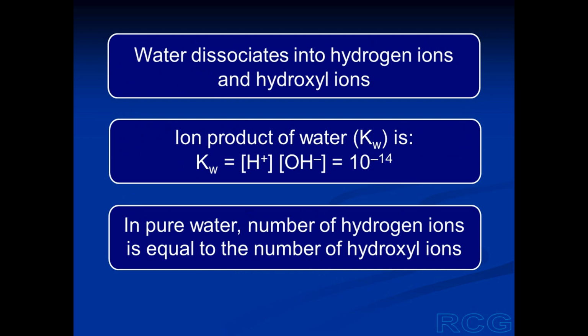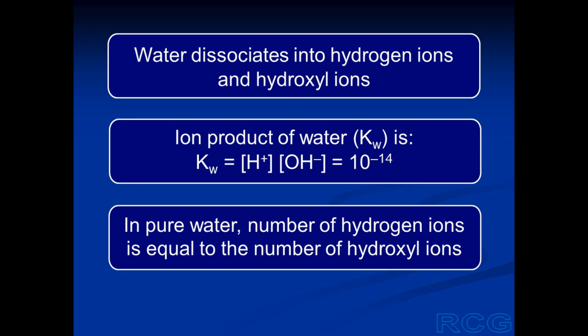Water dissociates into hydrogen ions and hydroxyl ions. One molecule of water gives one hydrogen ion and one hydroxyl ion on dissociation. The ion product of water, also shown as Kw, is the concentration of hydrogen ions multiplied by the concentration of hydroxyl ions when both are expressed in moles per liter. So Kw is the concentration of H ions multiplied by the concentration of OH ions.